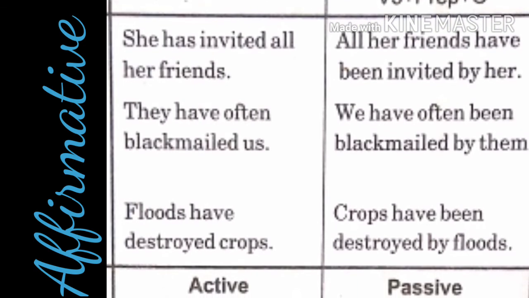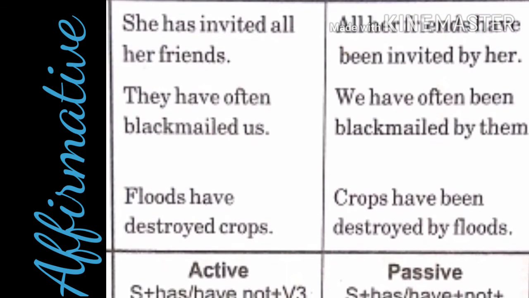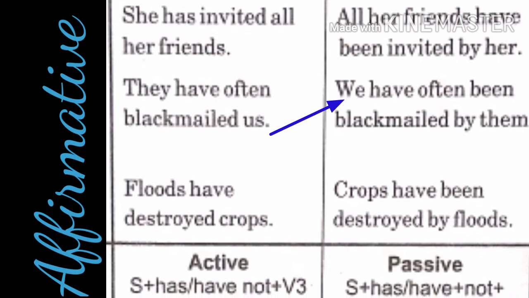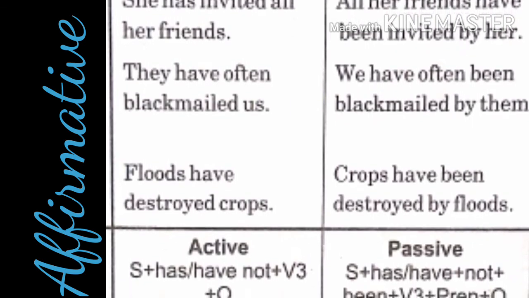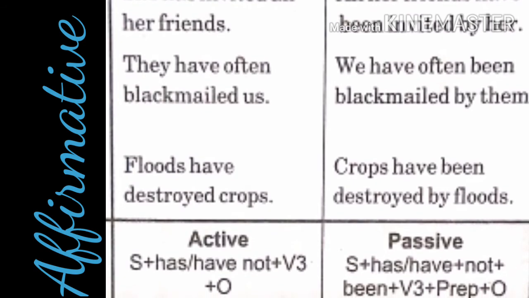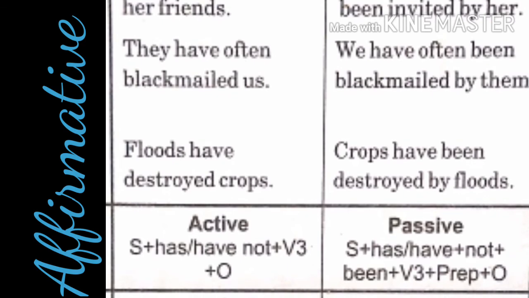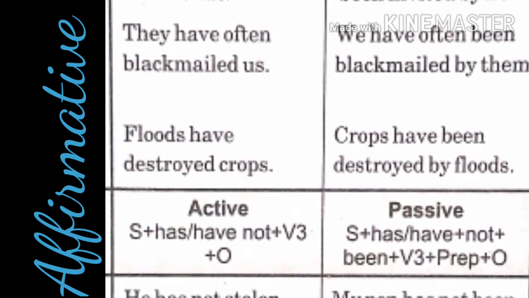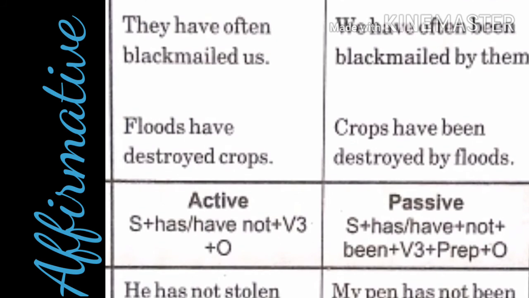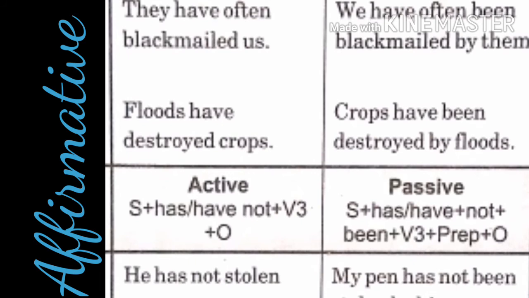They have often blackmailed us. We have, now us changes to we. We have often been blackmailed by whom? By they. They means them. We have often been blackmailed by them. Floods have destroyed crops. What is the object here? Crops. So, crops will be placed first. Crops have been destroyed by floods.